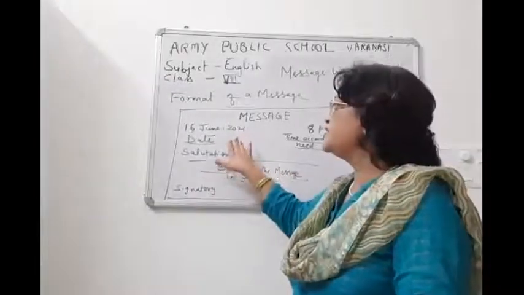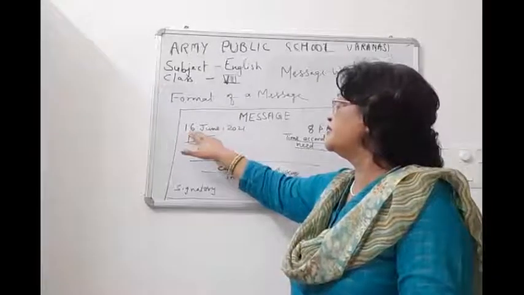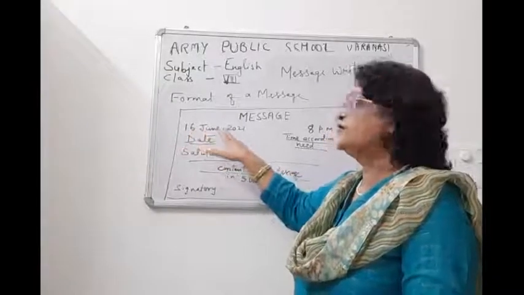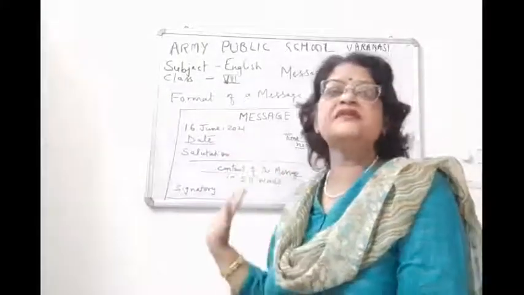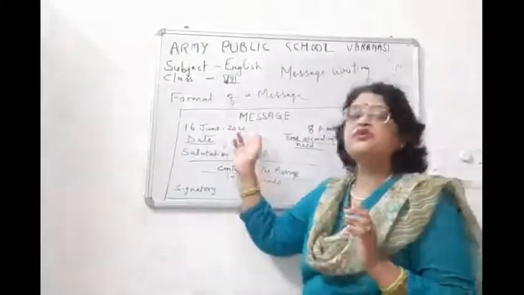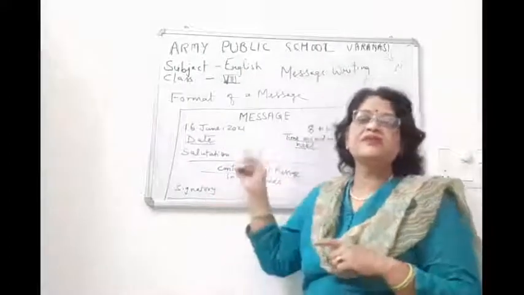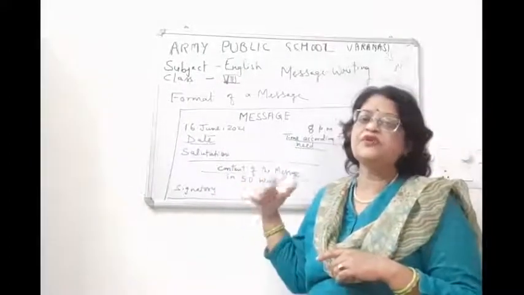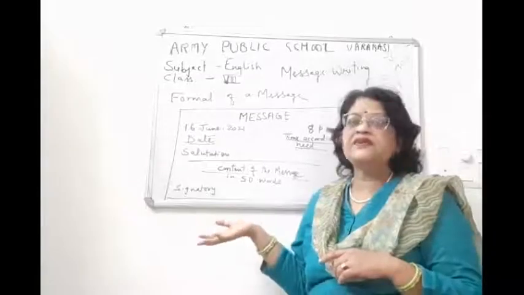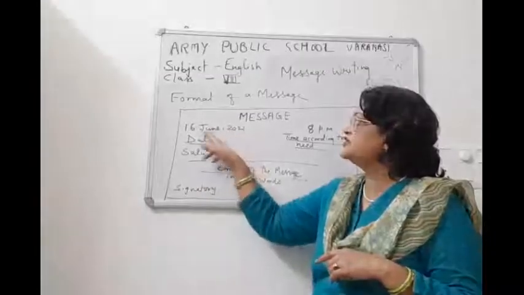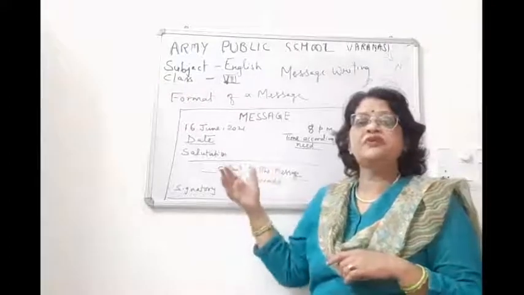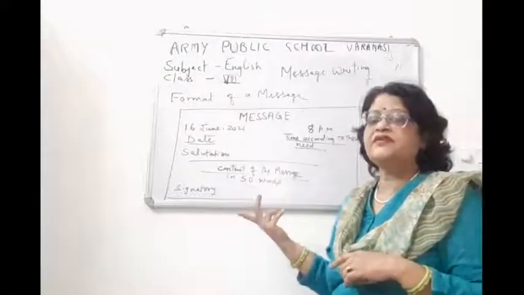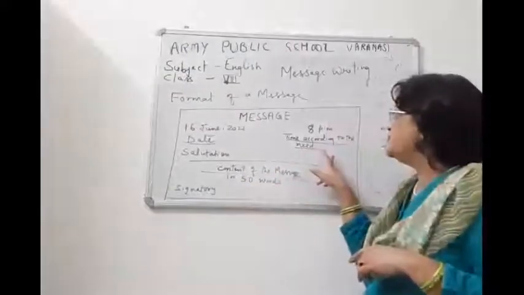Here the date, then the month, then a small comma, and here the year. This is the date which we write in notice also, in message also, in letter also. So in the writing section, whenever we write a date, it should be written like 16 June, 2021, or 19 July, 2023. Of course, the time according to the need.